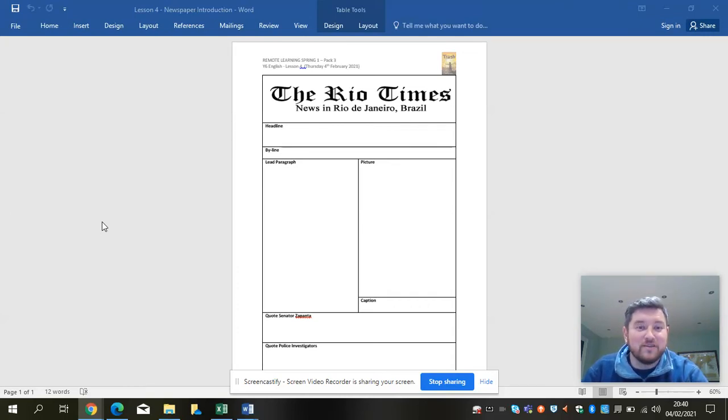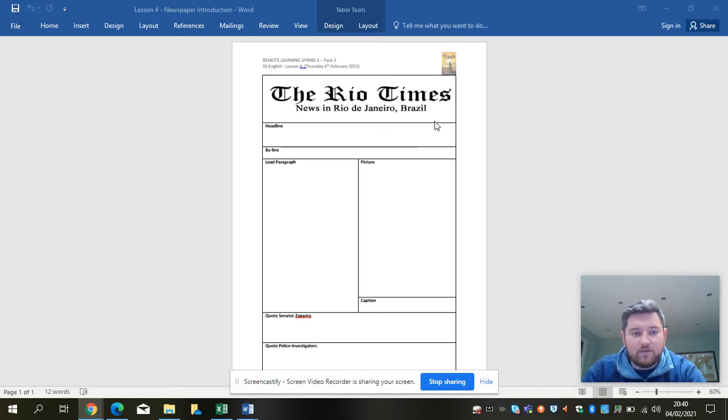I know this is a bit of a different look to what I usually set up for English, but there is a reason for that. So, yesterday's task was this. Linked to our work on Trash, you were asked to read chapters 5, 6, and 7, part 4 from the book, and then you were devising a newspaper report about the money going missing and the police investigation into that.